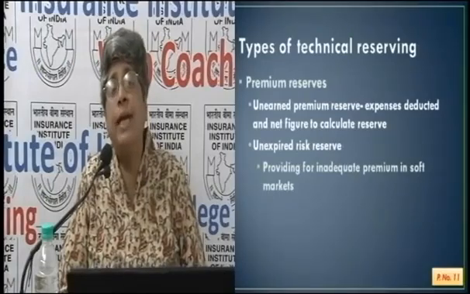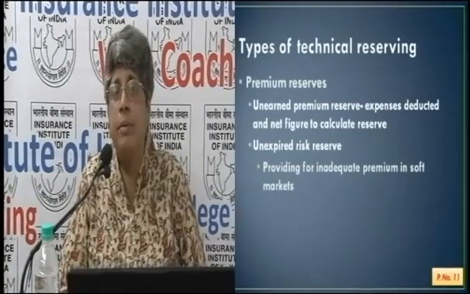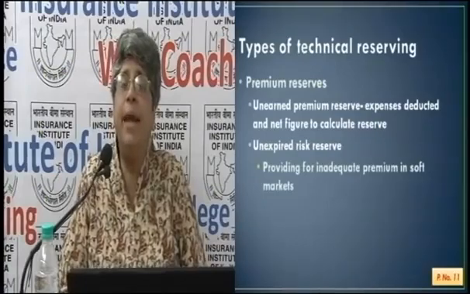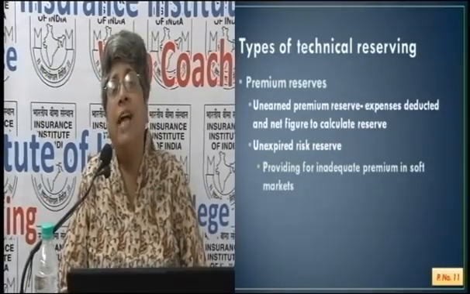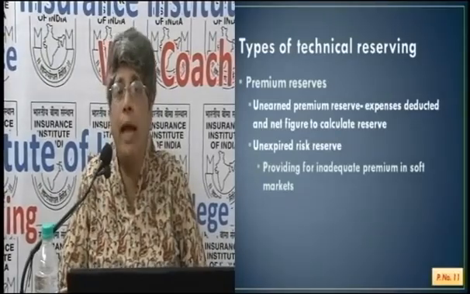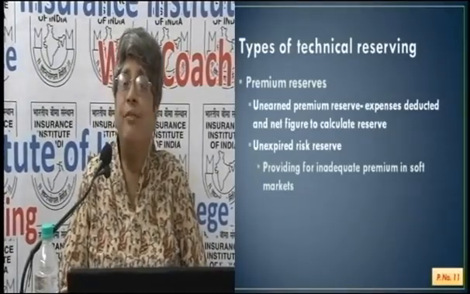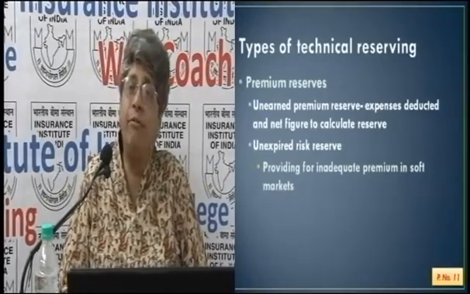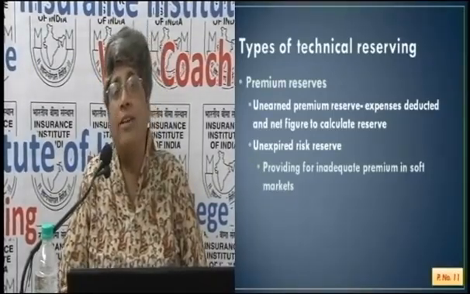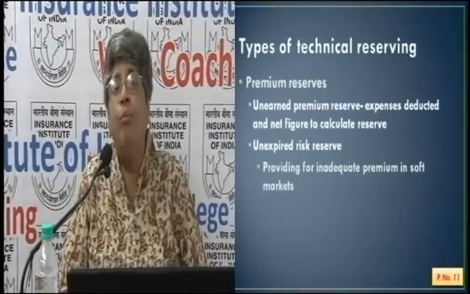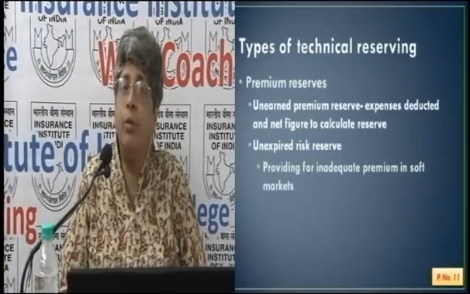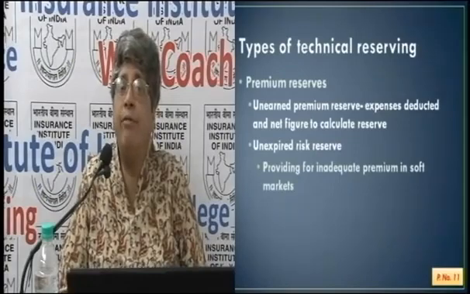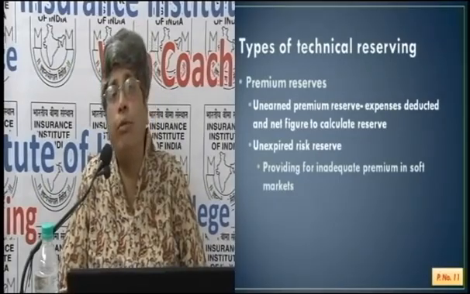Now subsequently, the risk increases. So the provisioning may have been made for 1 lakh for a particular loss or event, but the actual loss turns out to be 4 lakhs. So the difference between our original provisioning of 1 lakh and 4 lakhs, that's 3 lakhs, will have to be added as unexpired risk here. So a risk that we did not provide for in full, we have to now provide for.